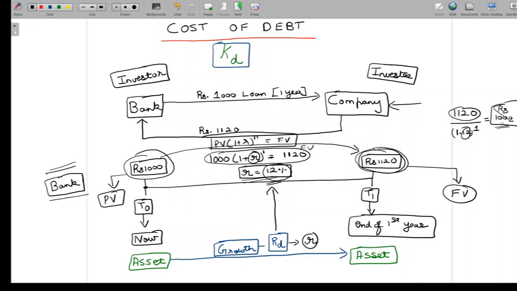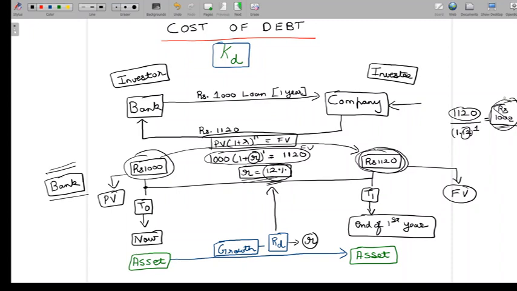So what this means is, if I know the future value and I know the return on debt investment, then I can arrive at the value of the debt investment today. If I know the future value of my debt investment and I know the return on my debt investment as a percentage, then I can obviously find out what is the value of debt investment today. And the future value of debt investment basically is a cash flow that I'm looking at.